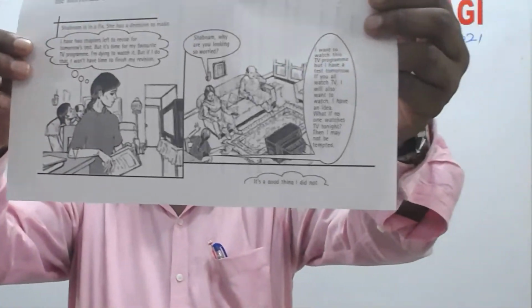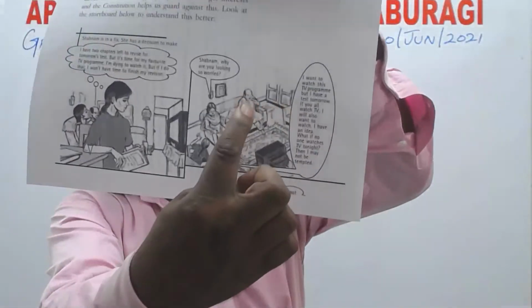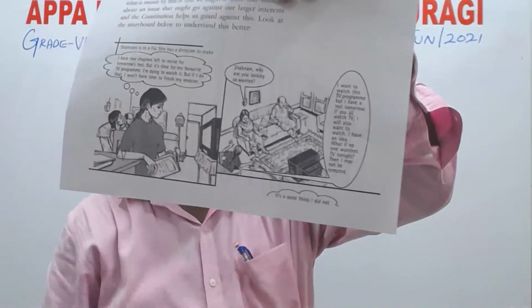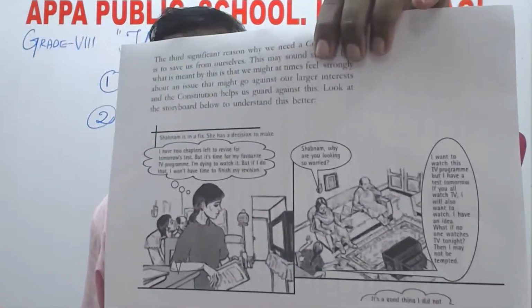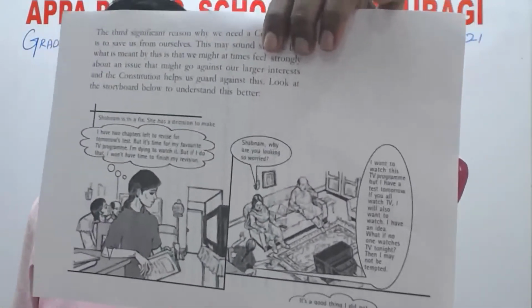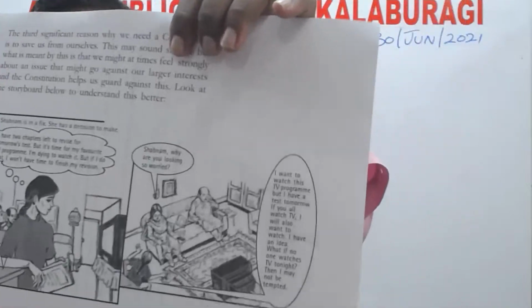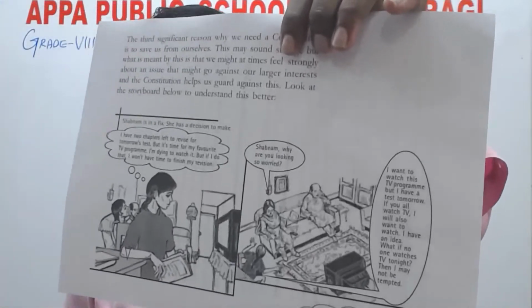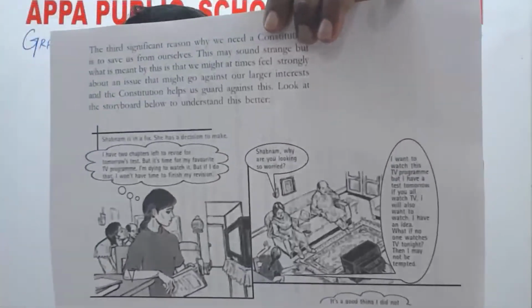At that time you can see these parents are sitting and watching, and she is also watching them. So she is in a dilemma about what to choose: whether to prepare for tomorrow's test, or join her parents and watch.